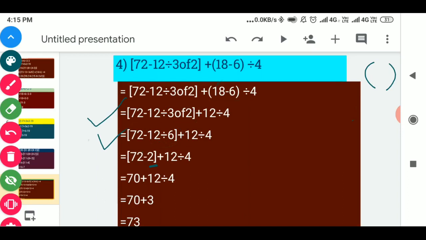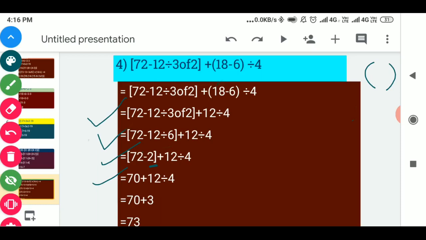So the next step will come like this. Now in the big bracket only minus is left, so we will solve 72 minus 2. The answer will come 70, and now we will remove the big bracket in the next step, and the plus 12 divided by 4 we will write as such.